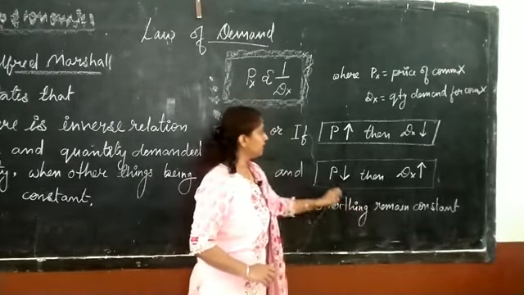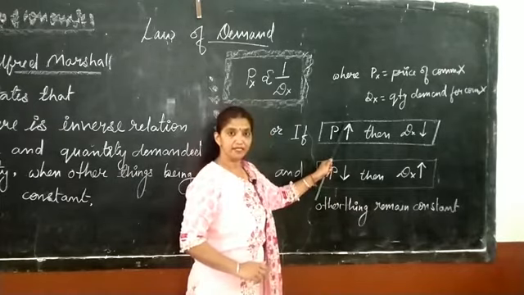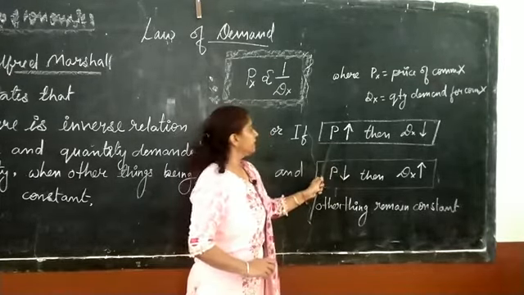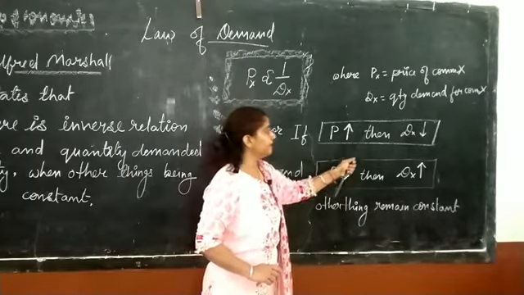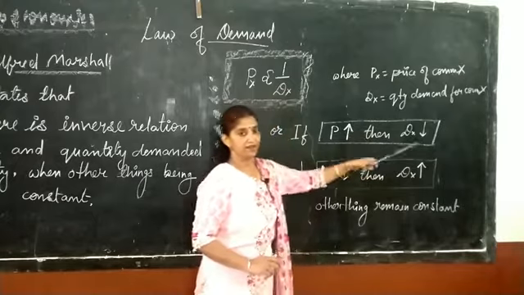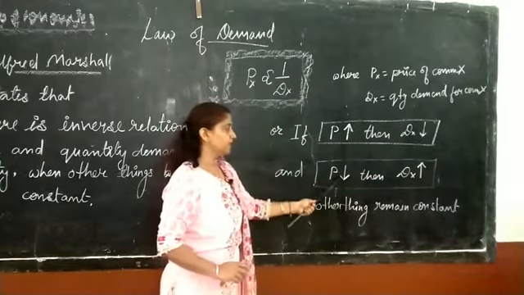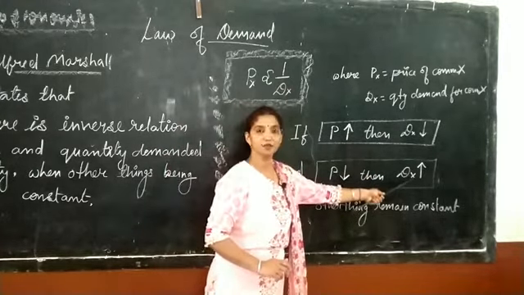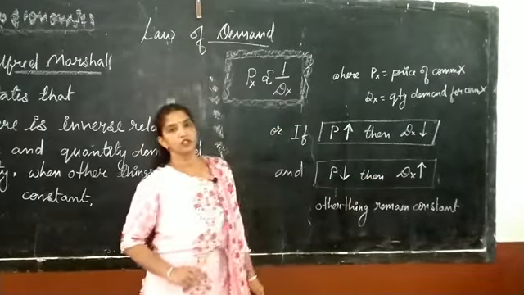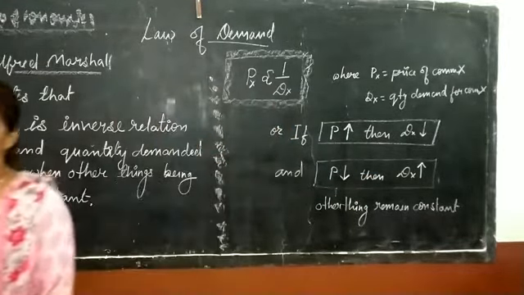In that condition, if price rises, the up arrow is a symbol of rise, then demand for the commodity falls. And vice versa, if price falls, then the demand for such commodity will rise. This is called the law of demand.